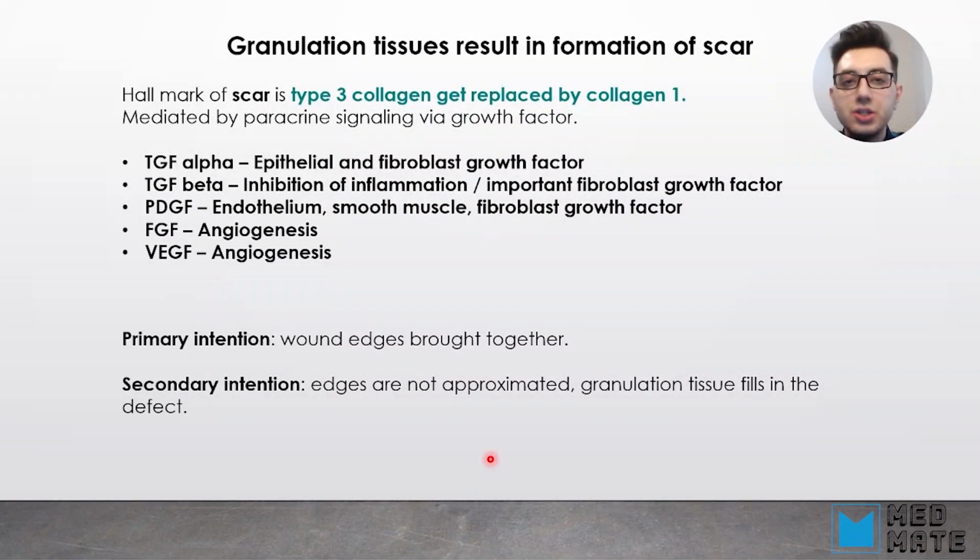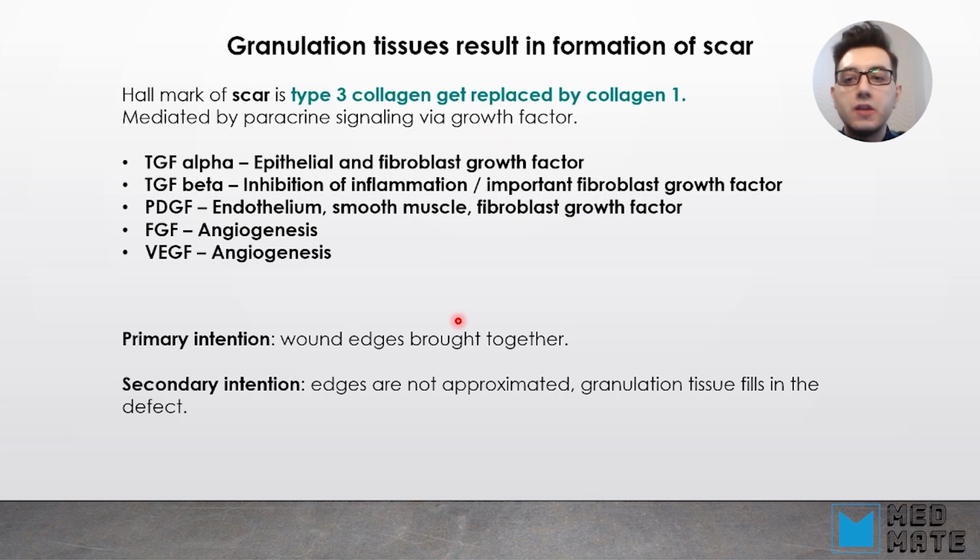Now, granulation tissue results in formation of scar. The hallmark of scar is that type 3 collagen gets replaced by collagen type 1. This is very important to know, and this is mediated by paracrine signaling by growth factors. Now, there are two ways that scar formation can occur.